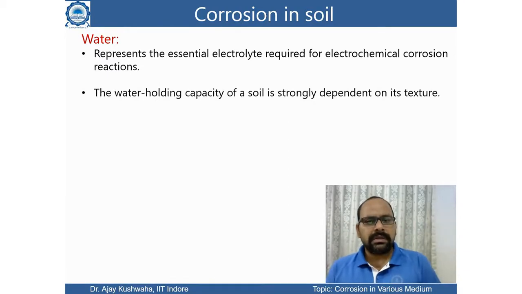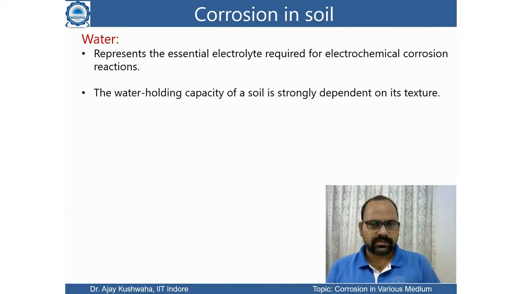Depending upon the water content, you can say what kind of electrolyte we are supplying for this corrosion reaction. Therefore the water holding capacity of soil strongly depends upon its texture, and based on that texture we can think how it is going to behave with a particular metal, so what kind of corrosion could be possible.